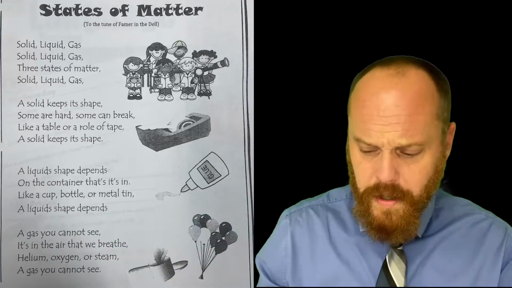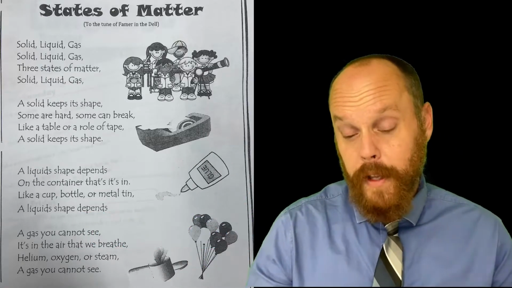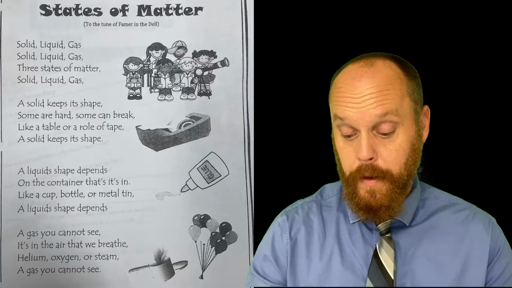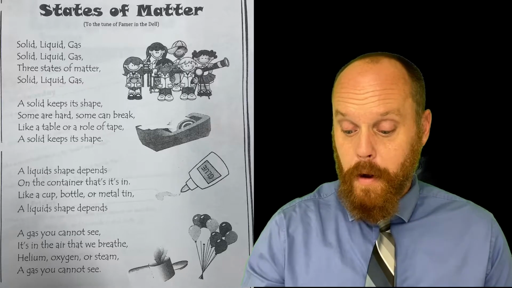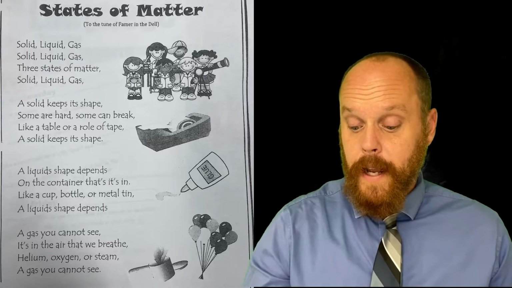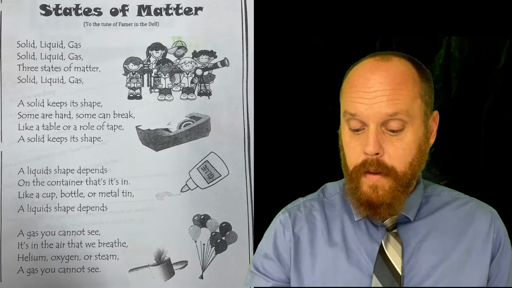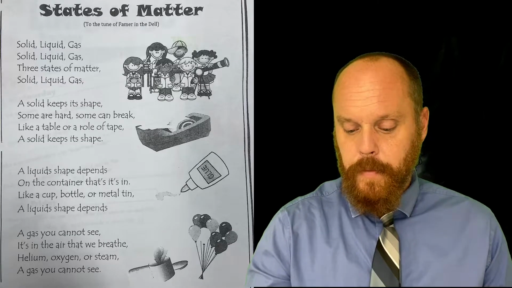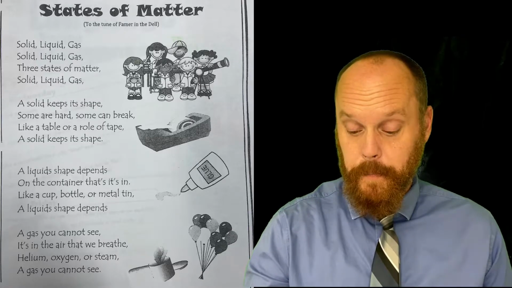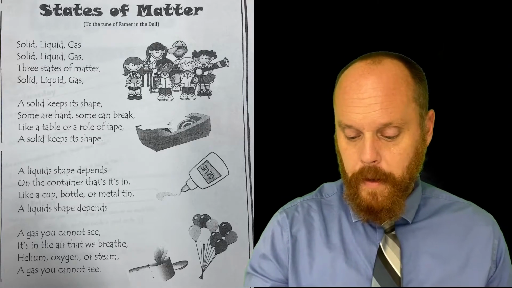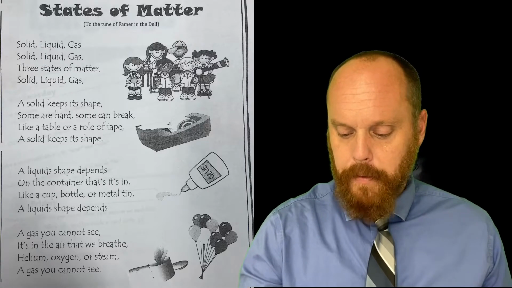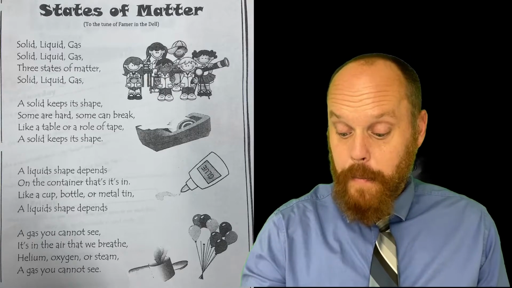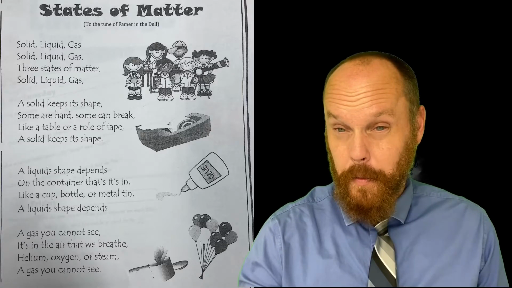Solid, liquid, gas, solid, liquid, gas. Three states of matter, solid, liquid, gas. A solid keeps its shape. Some are hard, some can break. Like a table or a roll of tape. A solid keeps its shape. A liquid's shape depends on the container that it's in, like a cup, bottle, or metal tin. A liquid's shape depends. A gas, you cannot see. It's in the air that we breathe. Helium, oxygen, and steam. A gas you cannot see.